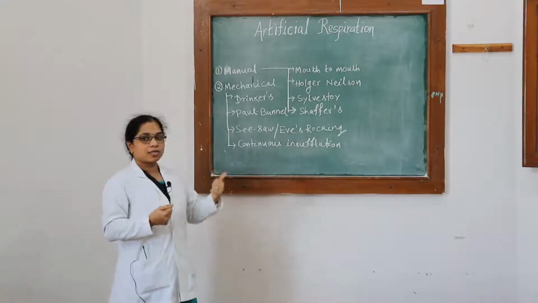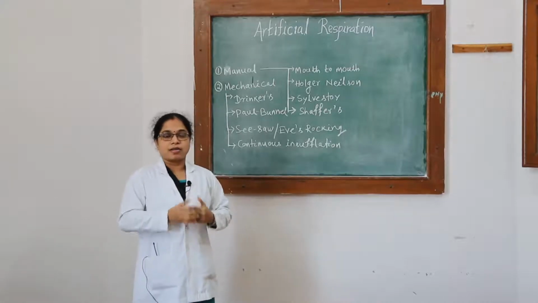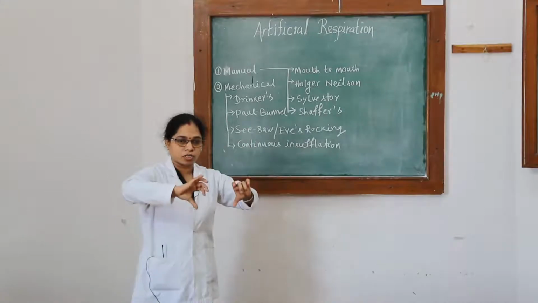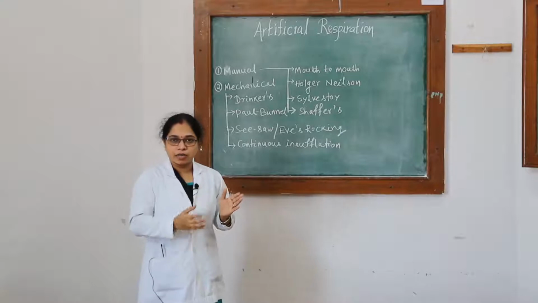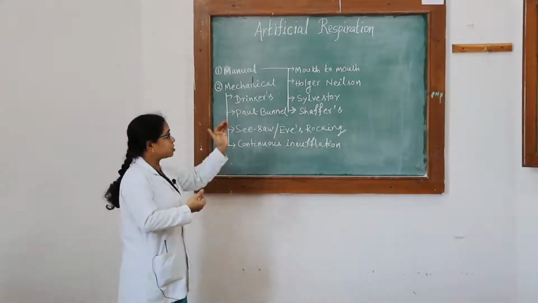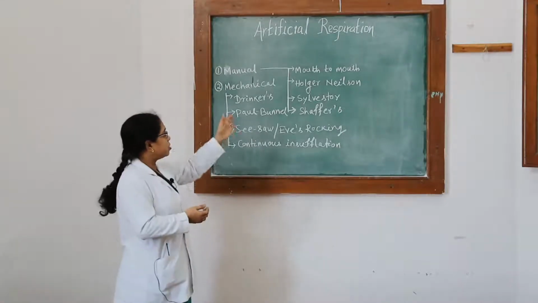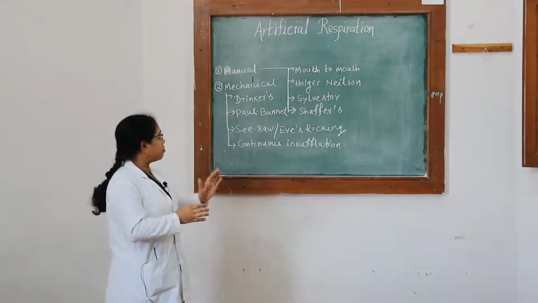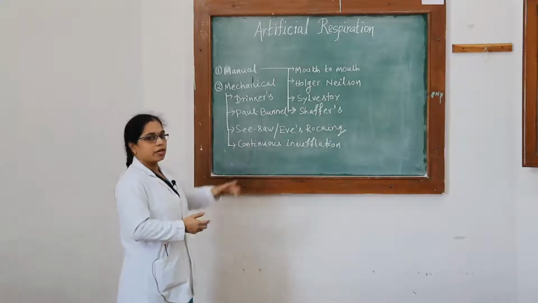Next, if the person is wearing any tight clothing, loosen it. Particularly for a drowning patient, keep the person in an upside-down position by holding the ankles so that the extra water will be removed, and press the abdomen. These are the important things to keep in mind before doing artificial respiration. These first aid measures are common for all methods. First take all those first aid measures, then start any of the methods.